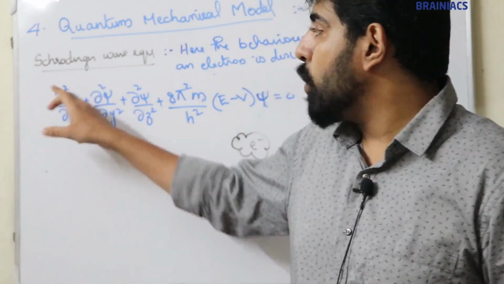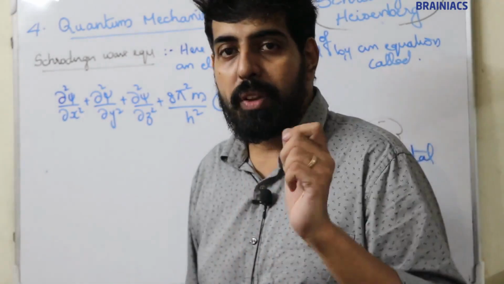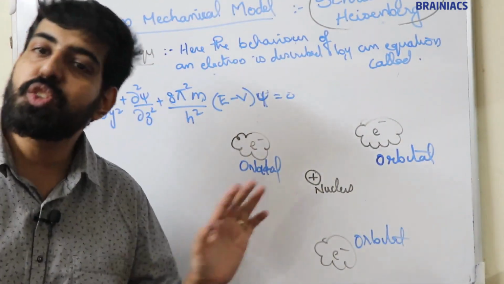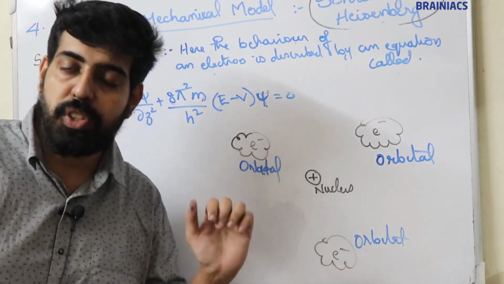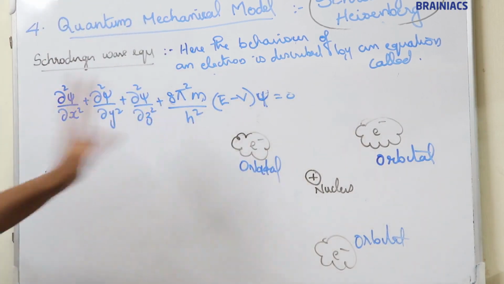The equation is dou square psi by dou x square plus dou square psi by dou y square plus dou square psi by dou z square plus 8 pi square m by h square into E minus V psi is equal to 0. This is Schrodinger wave equation. Now, if you are preparing for JEE, you have to study this equation. It's very important. Now, if you are preparing for NEET, you can study the short form of this equation.